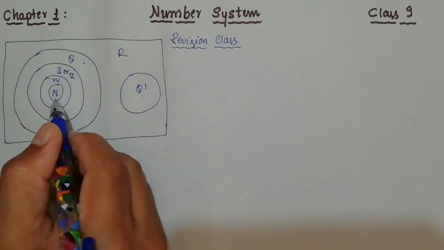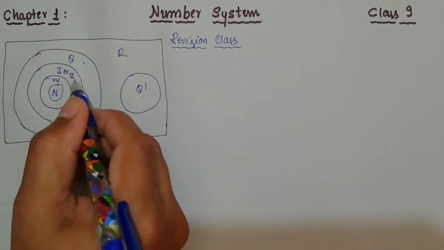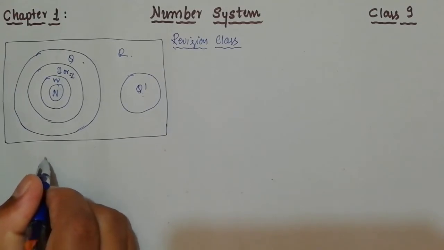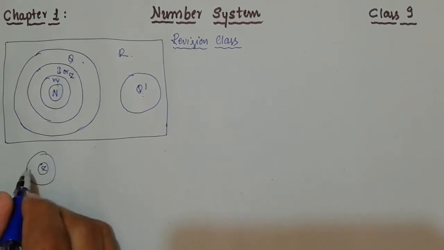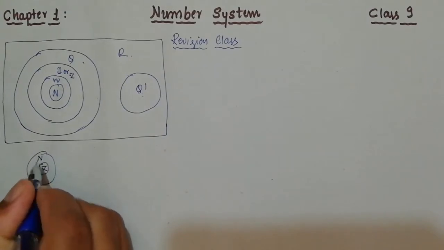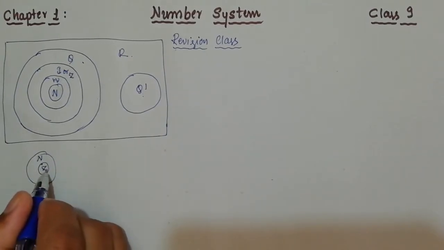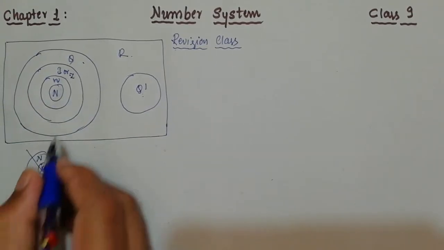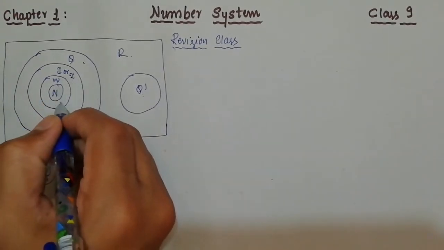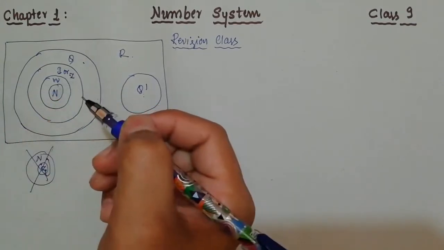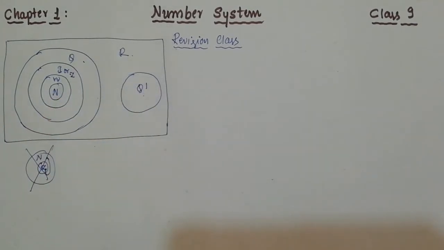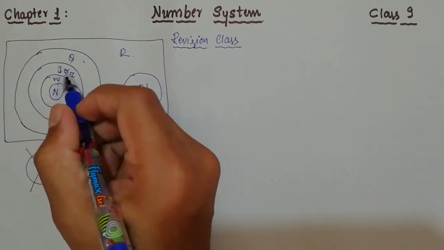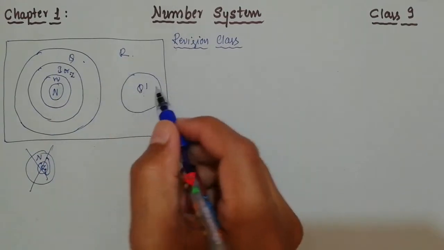That statement is wrong, because here the integers do not lie inside the natural numbers. Suppose it happened like this, Z inside N, which is actually wrong, but only for clarification I'm showing it like this. If it were like that, then you could say all integers are natural, but it is not like that here. So all the integers are natural is wrong, but all the naturals are integers is right. By this diagram you can understand the relationship between the collections: natural, whole, integer, rational, and this is the irrational numbers.